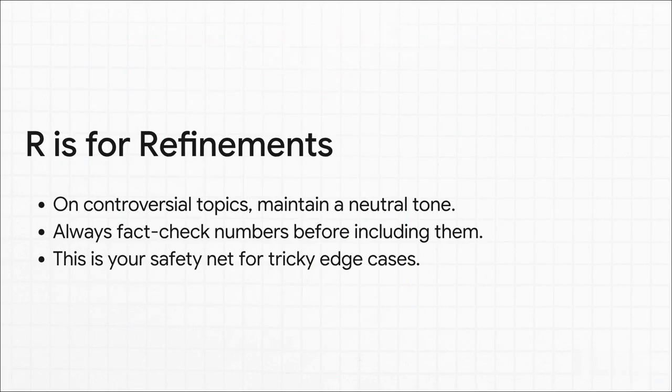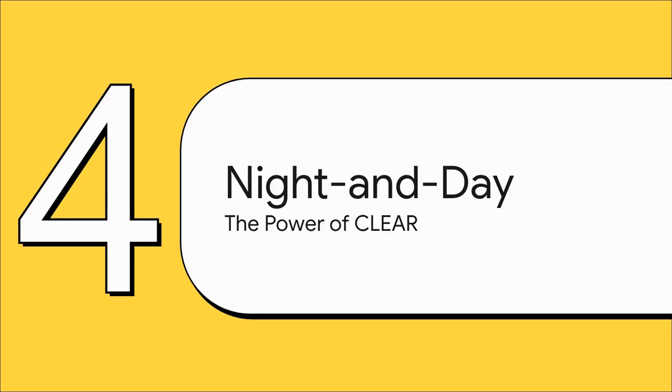And finally, we have R for refinements. Think of this as your safety net. It's for handling those tricky edge cases. By adding little guardrails like maintain a neutral tone on controversial topics or always fact-check numbers, you stop the AI from going off the rails when things get complicated. All right, so we've put in the work. We've built our prompt using the whole CLEAR framework. So what happens? Let's check out the absolutely night and day difference this makes.